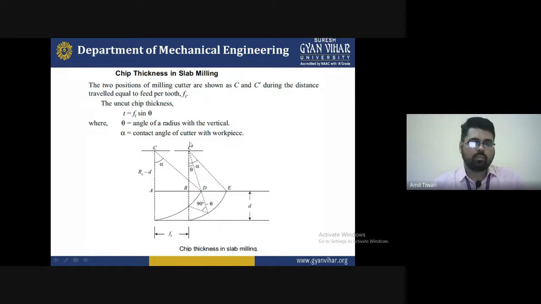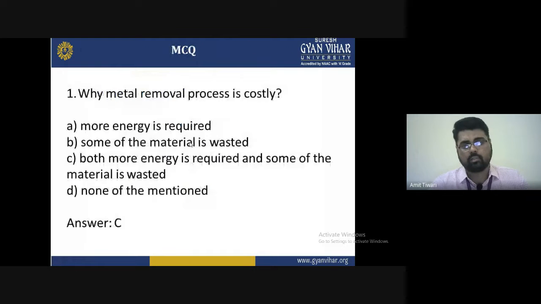To save the tool, to obtain good quality, and to protect against damage or reduced quality, we maintain the variables related to the workpiece cutting. So when the chip thickness is too high, it affects the rate and the surface quality. By reducing the surface roughness, we also increase the surface finish.